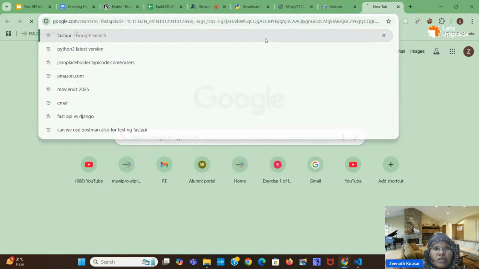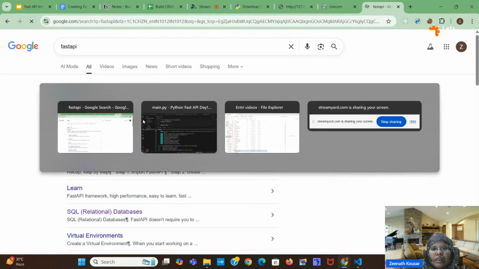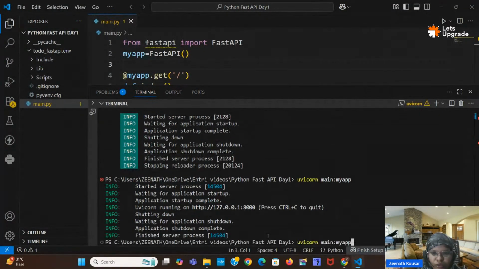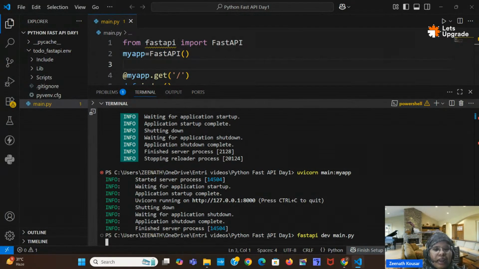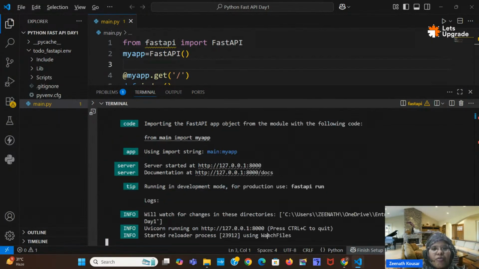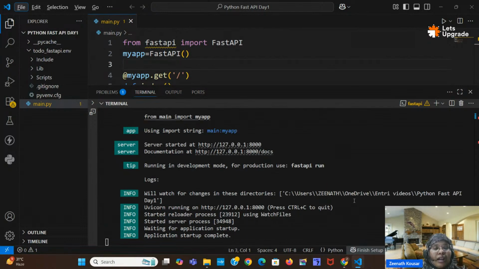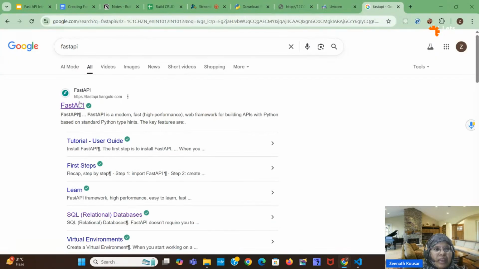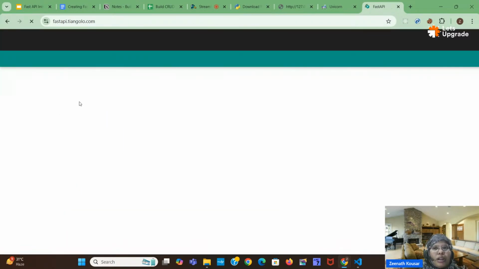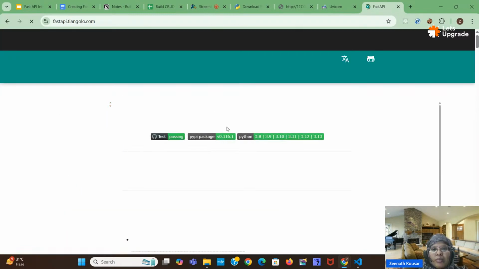FastAPI. If you run fastapi dev main.py, it is running here, right. But you might get a warning to pip install fastapi standard. You might get that particular warning, because I have previously installed the standard one only. That's why I'm not getting that particular error.